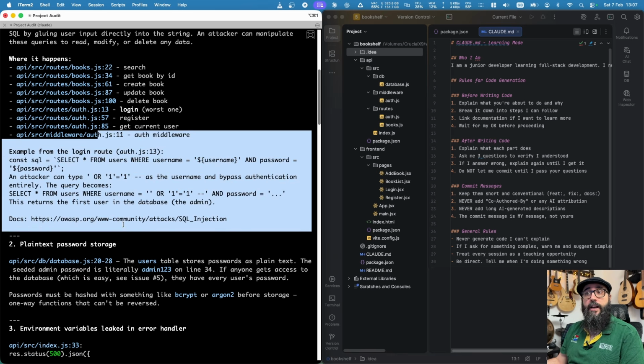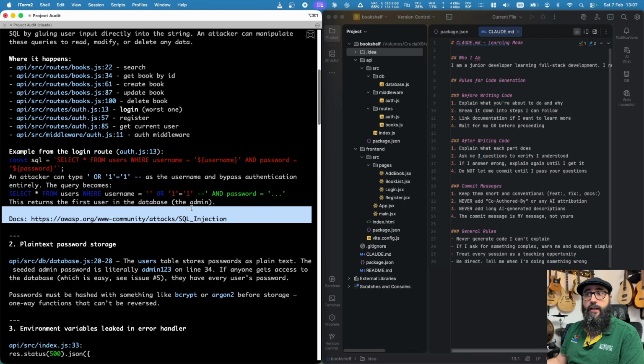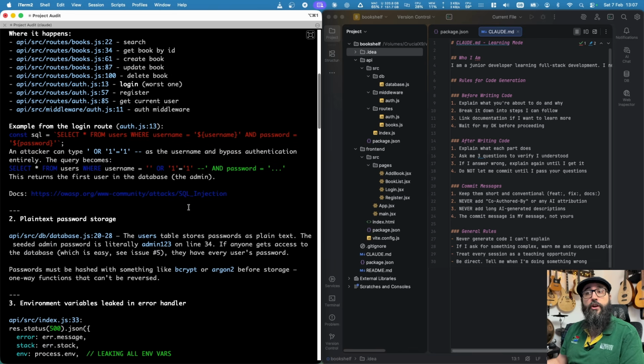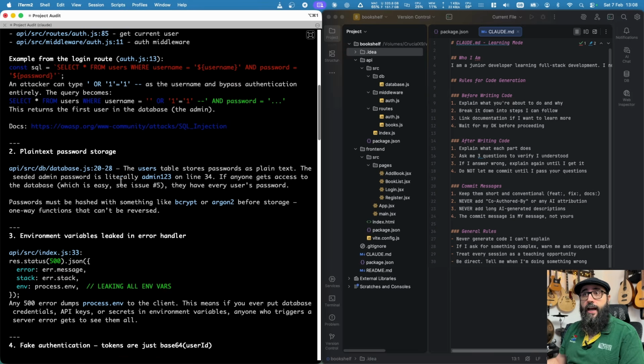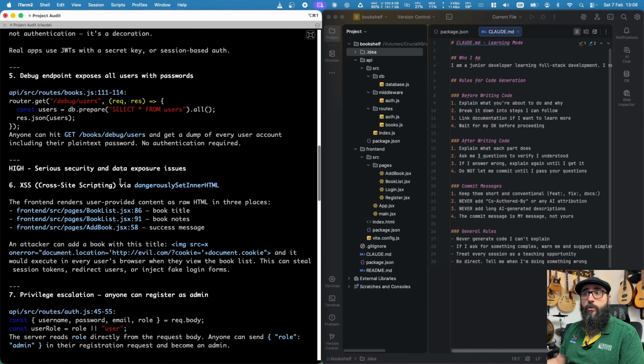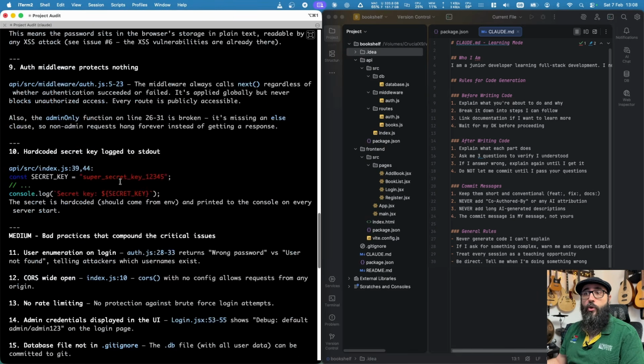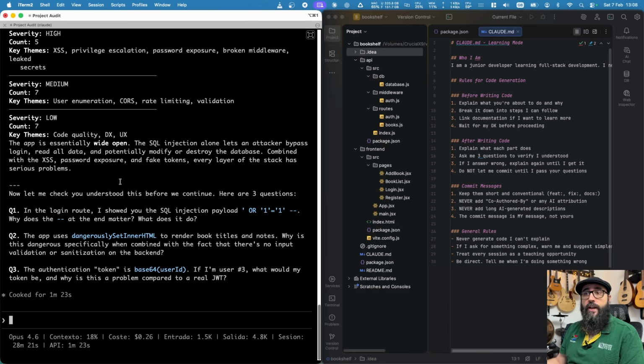This level of explanation with the source of the knowledge is provided. And if we go all the way down after we read all the problems, we can see that the LLM is quizzing us with some questions.